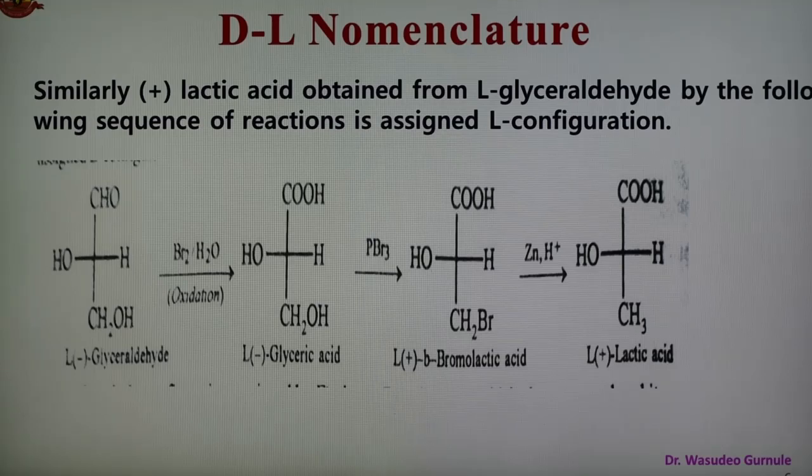Or in other words, we can say that compounds having the same configuration may have different signs of rotation. For example, D-glyceraldehyde and D-glyceric acid have the same configuration but different signs of optical rotation. Similarly, compounds having different absolute configurations may have the same sign of rotation. For example, L-glyceraldehyde and D-lactic acid have opposite configurations but the same sign of rotation, which are shown here also.